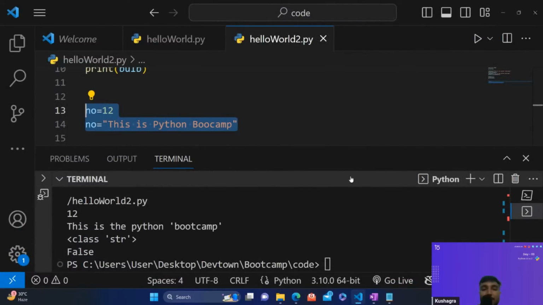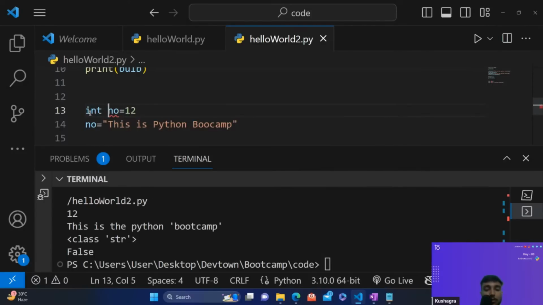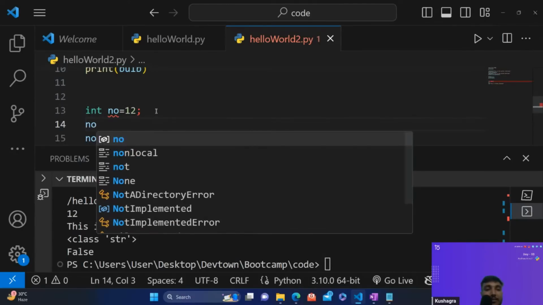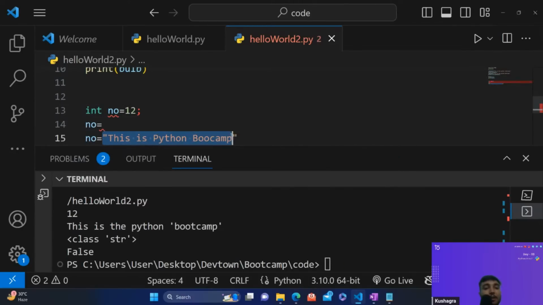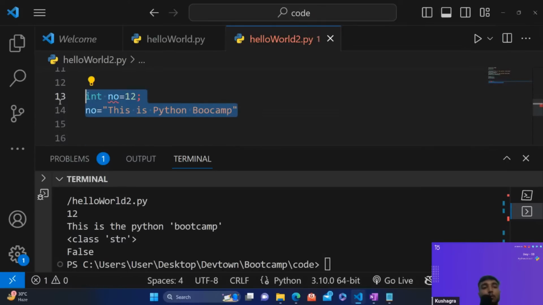In Java and C++, we have to specify the data type as well, like this, int, and then we have to add a semicolon as well. This is how we declare it in Java. But if I write it the way I did in Python, it will give an error in Java.